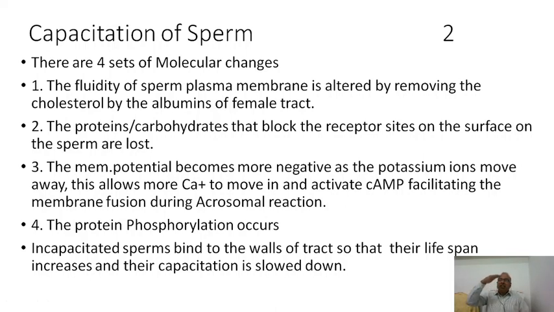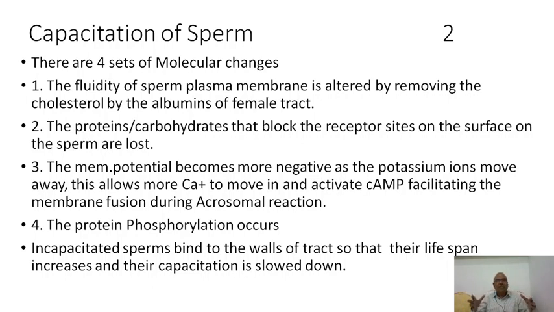The fluidity means the plasma membrane allows some materials, doesn't allow some materials. So this is called fluidity. The fluidity of sperm plasma membrane is altered by removing the cholesterol by the albumins of the female genital tract. The female genital tract secretes certain albumins. These albumins contact the sperm and remove the cholesterol that is present in the plasma membrane. As the plasma membrane cholesterol is removed, the fluidity of the plasma membrane will increase so that it can receive some materials, it can send out some materials.